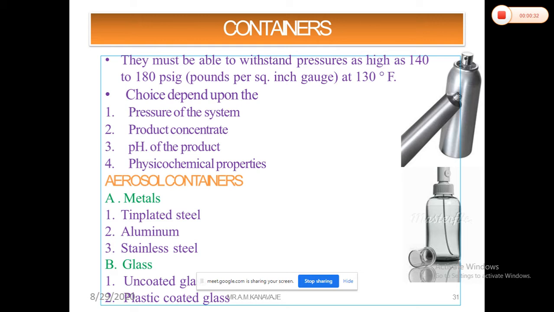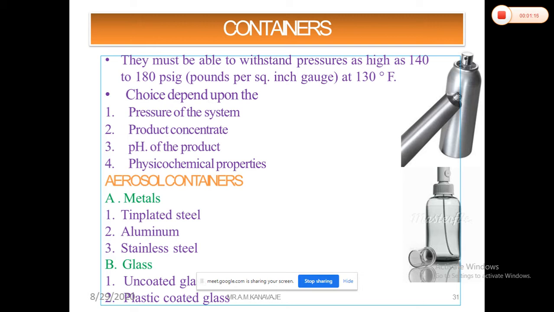you can maintain pressure as high as 180 psi or 160 psi in a metal container. But at the same time, if you are using glass containers, you cannot use more than 25 psi, you have to use below 25 psi pressure. So for the pressure of the system, we have seen how to calculate the pressure when you add various types of propellant in the formulations, the pressure that will help for the exhalation of your product. So that pressure is very much important while selecting